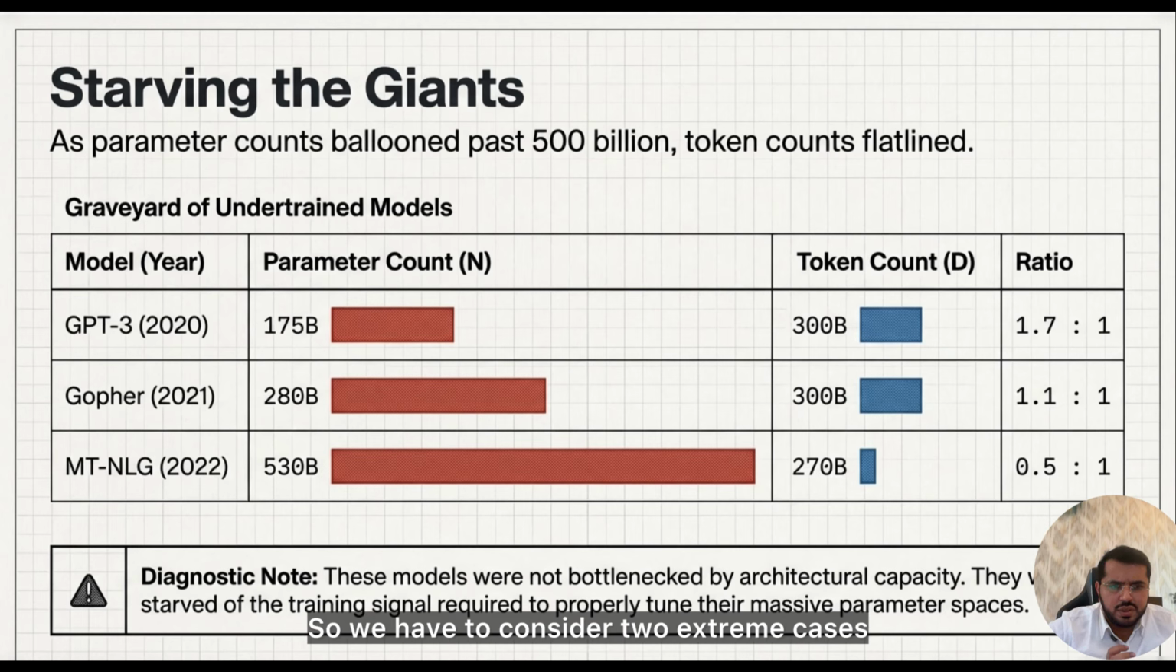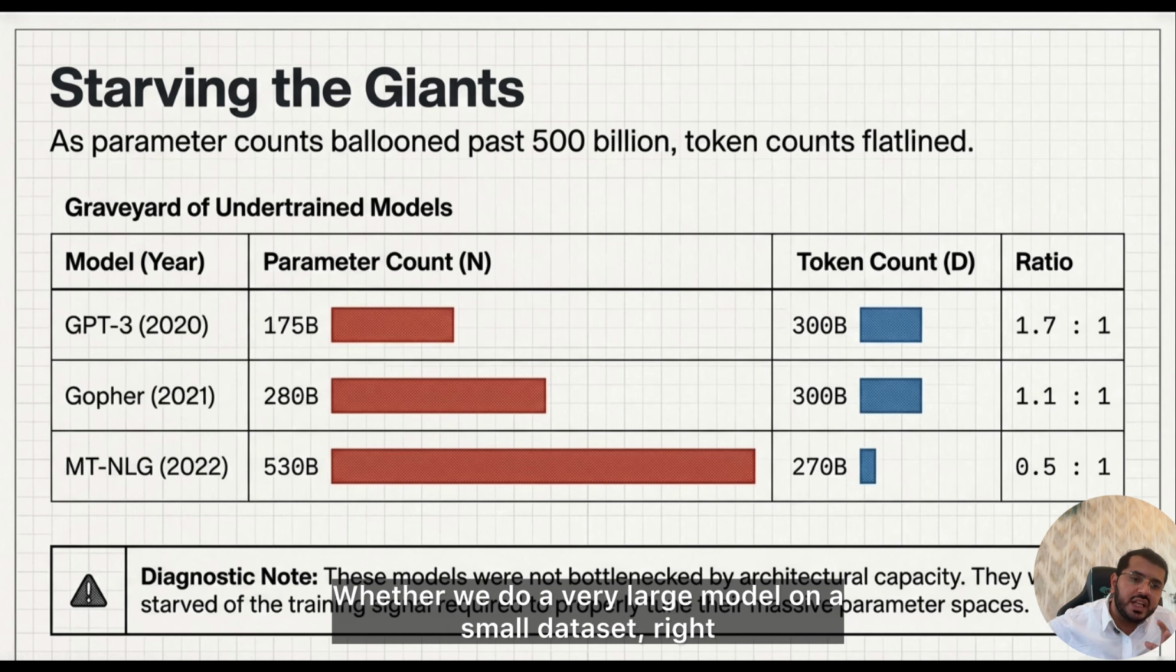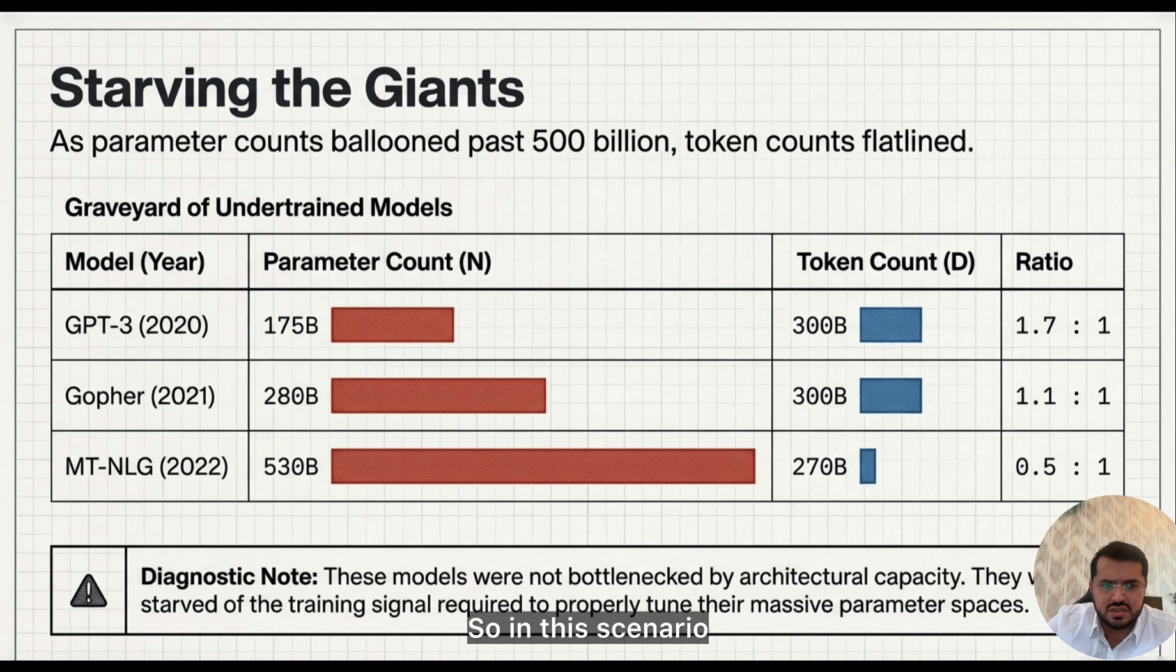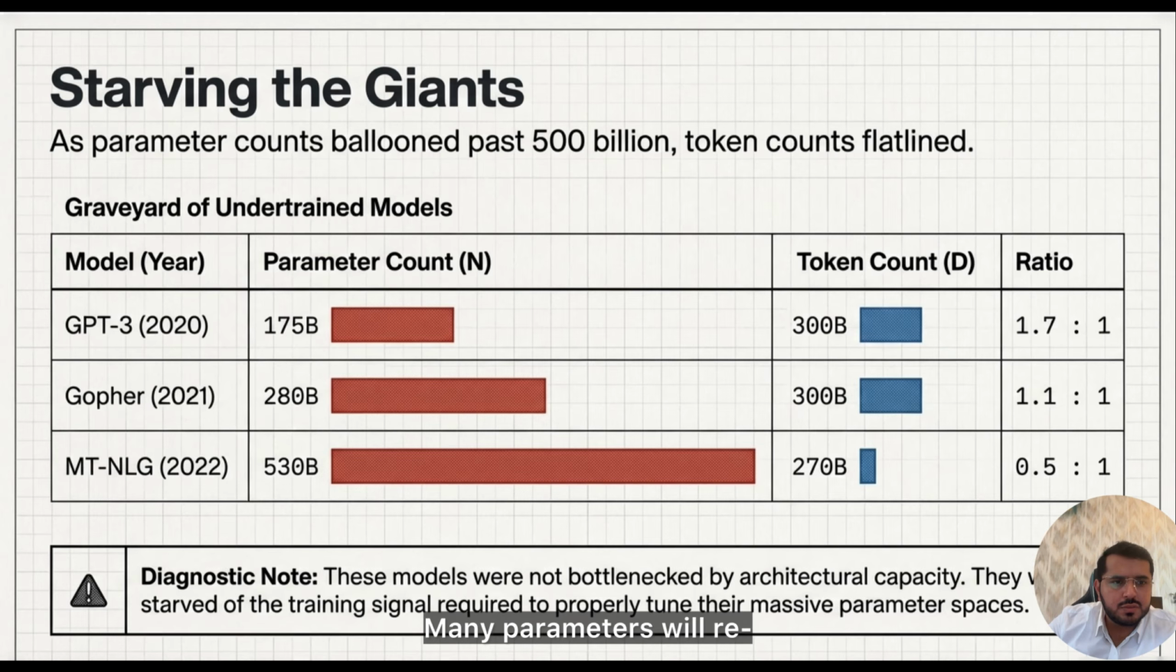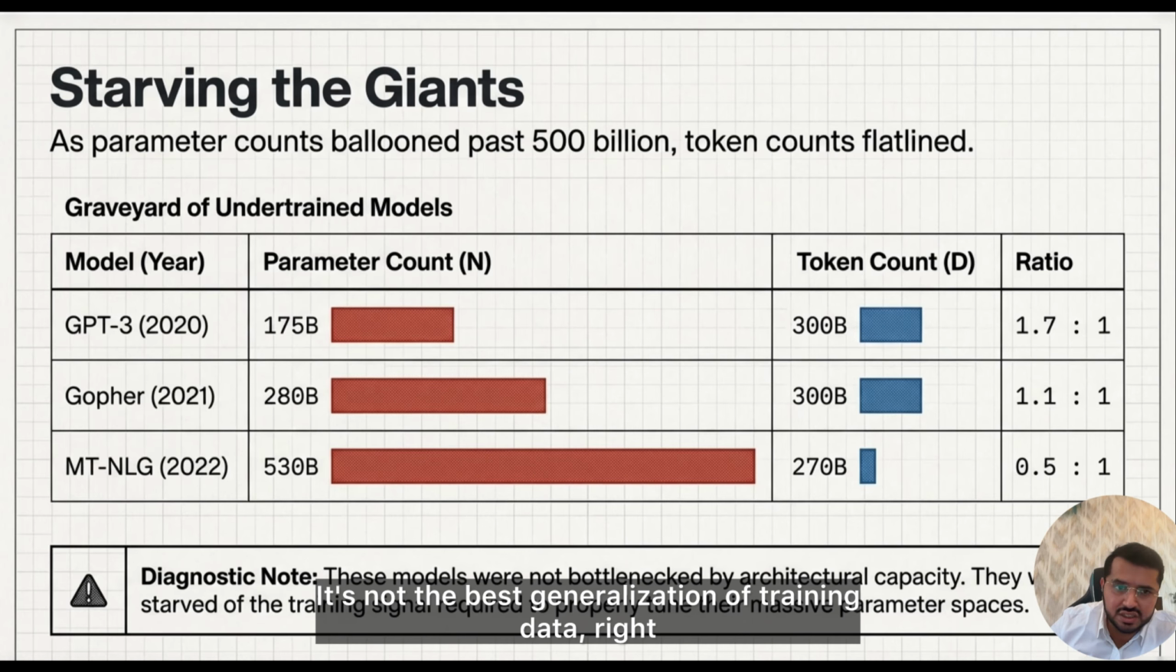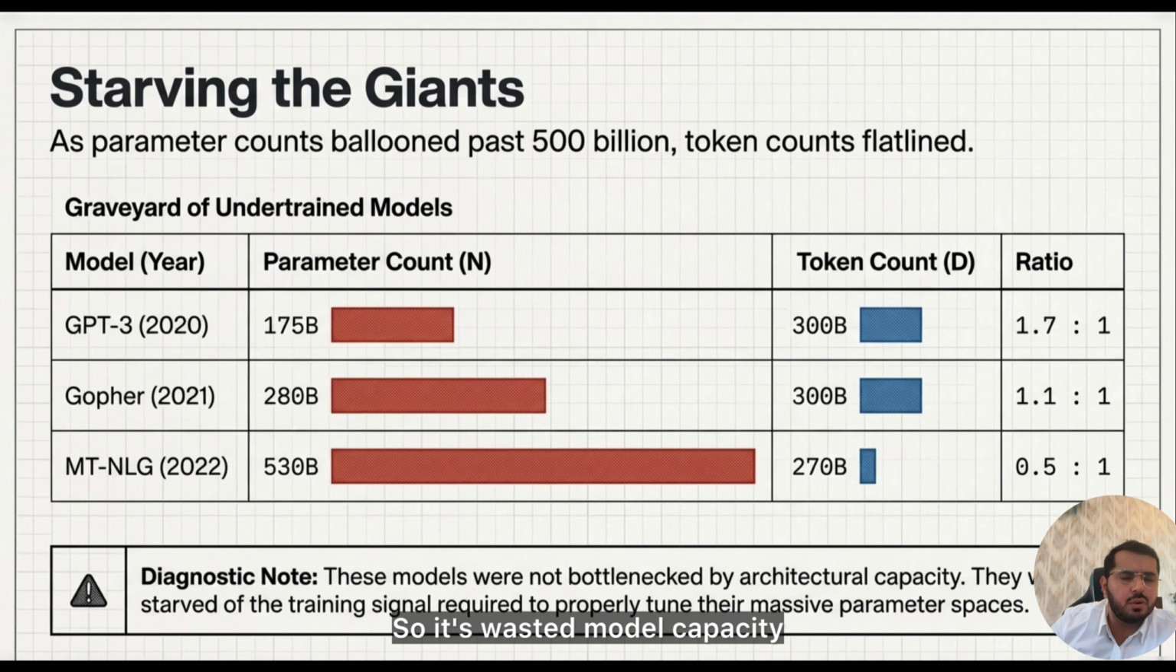We have to consider two extreme cases. First, a very large model on a small data set. In this scenario, the model has enormous capacity but very little data. That's why we call it an undertrained, underleveraged model. Many parameters will learn redundant patterns. They will tend to overfit and memorize things. The representations they produce might be poor, and it's not the best generalization over training data. So it's wasted model capacity.